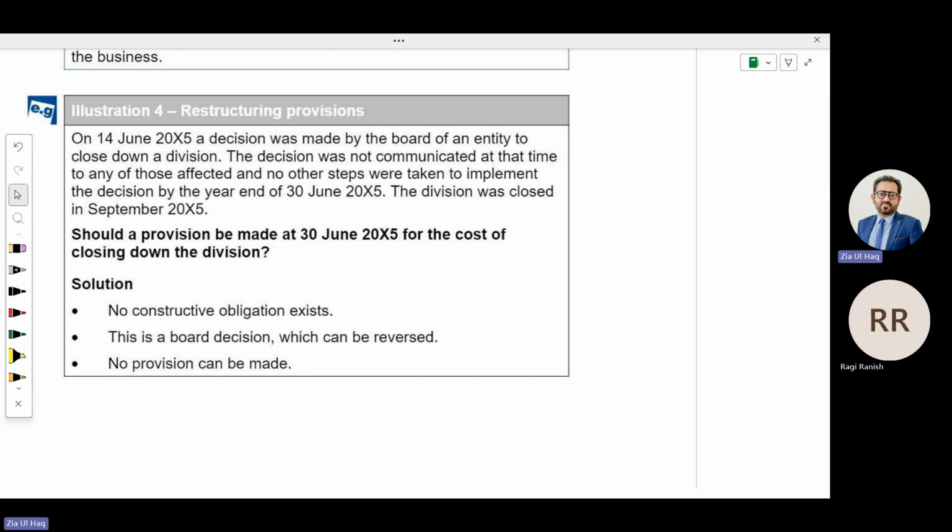If there is no announcement, you haven't informed anybody, so there is no constructive obligation. No provision should be made. If you announced it, if you informed the staff and the public, that we are going to do this, it means now it is imposed on you, you have to do this. For that, you need to create a plan.